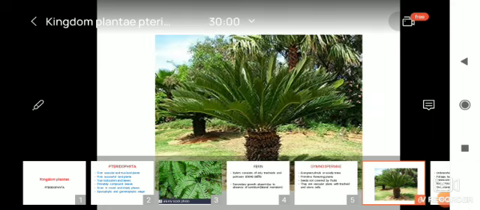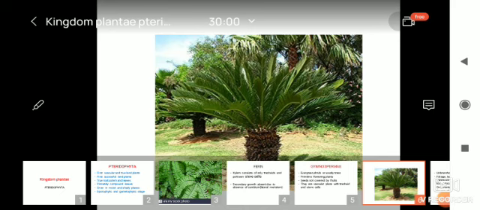See here this Cycas plant, or sago plant. The Cycas plant you might have seen somewhere nearby the temple.